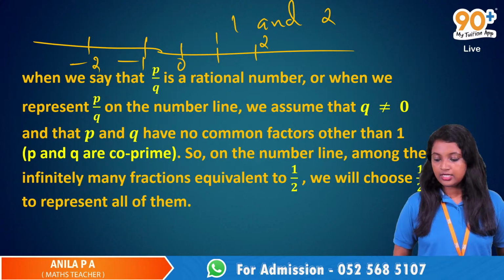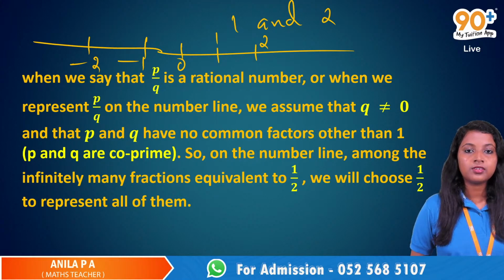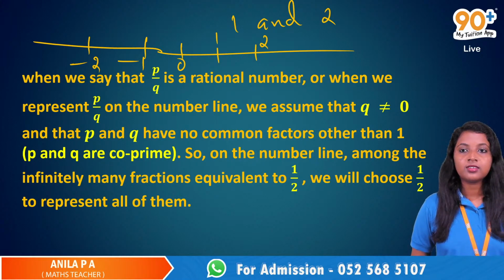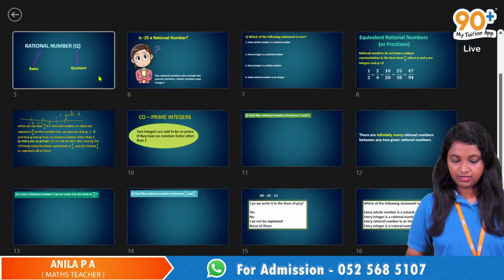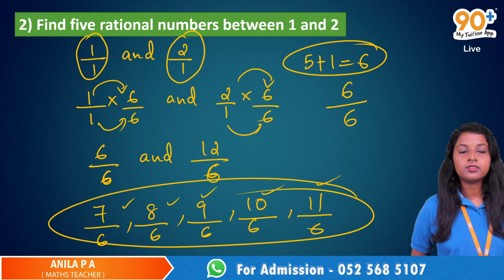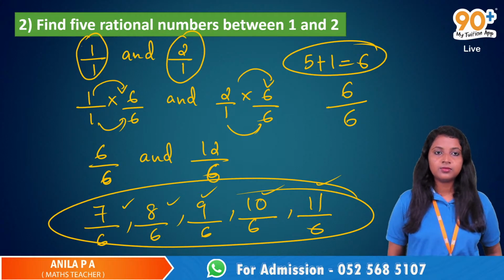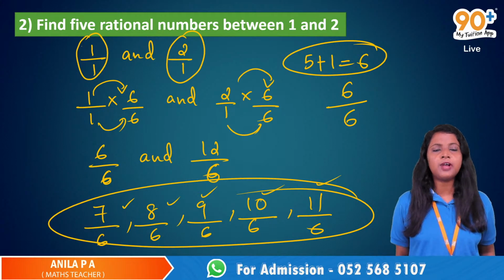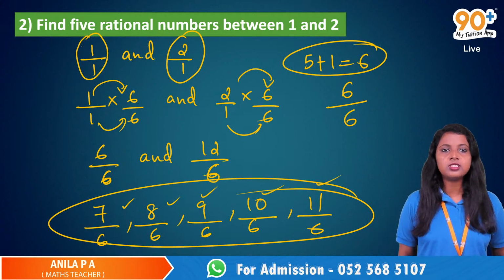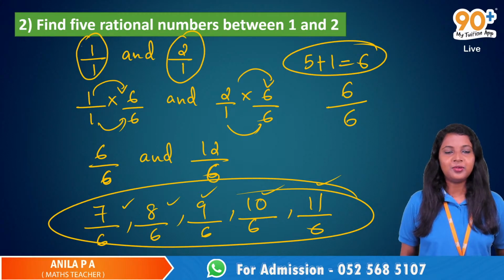Muhammad Zahel. Any doubts, Zahel? No, ma'am, I have a doubt in that question, 1 and 2, right? On that, we have to find 5 numbers, so we did 5 plus 1, 6. Instead of doing that, can't we just multiply by 10 directly? Yes, that is possible. You will get more numbers, and you just have to write 5 numbers. That is fine. You can just multiply by 10 by 10 or 20 by 20. Okay.